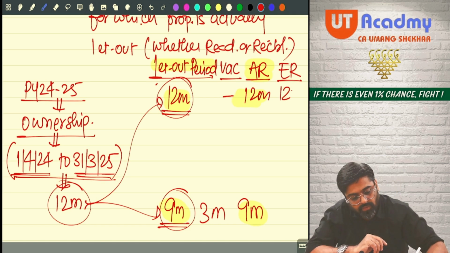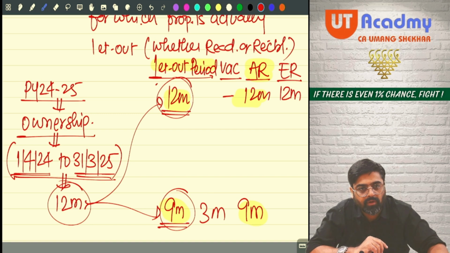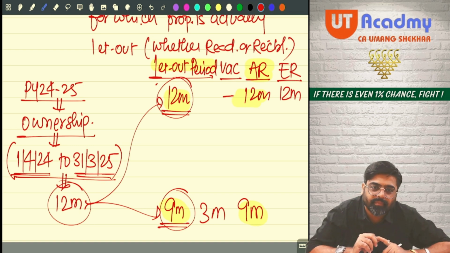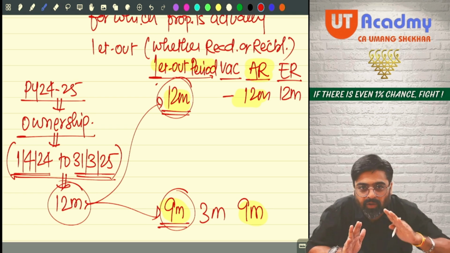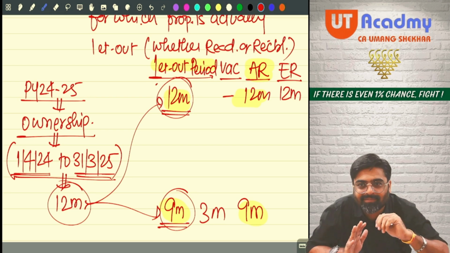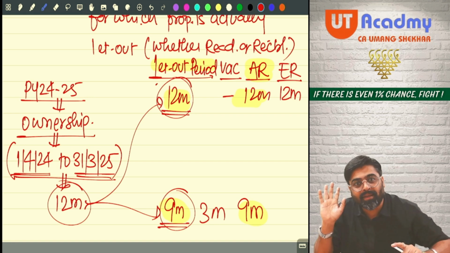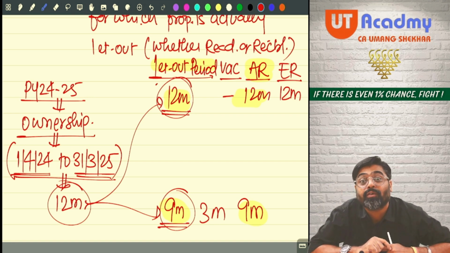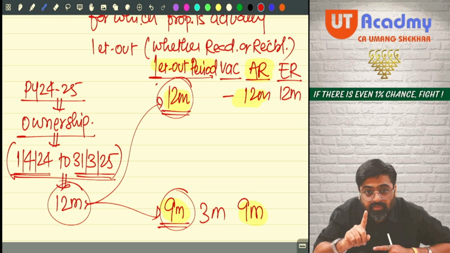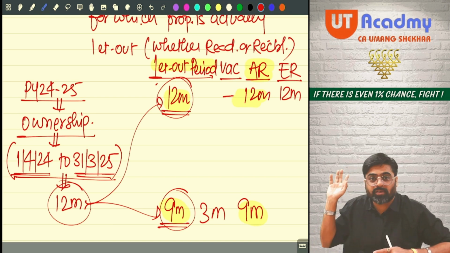Very good. In the first case, the expected rent will be for 12 months. Second case, come on, tell me. For expected rent, you are not supposed to see let out period. For expected rent, always see ownership period. What did I say? For expected rent, always see ownership period.